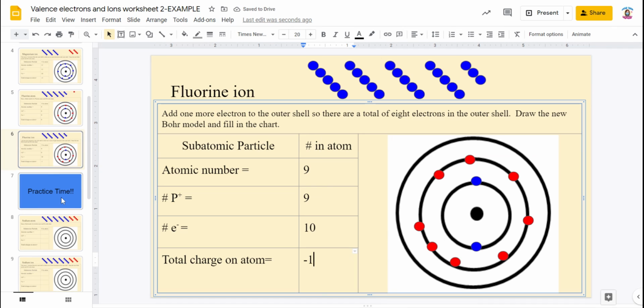Now you're going to complete the rest of the worksheet using your notes for Chapter 5 and Chapter 6 here, and do your Bohr models for your atoms and your ions.